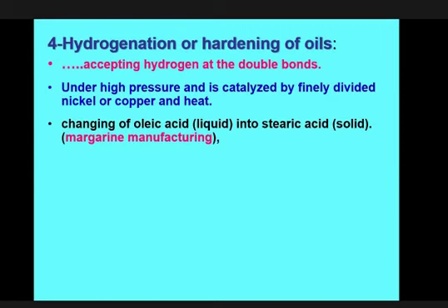Anyway, this is margarine that is produced from the liquid oleic acid, converted into stearic acid. This change of this fat is used for the production of margarine, and this margarine is used in different bakery substances to keep them for a long time.